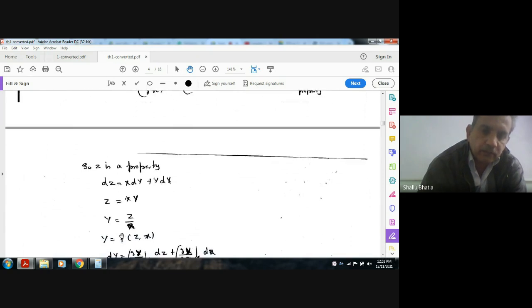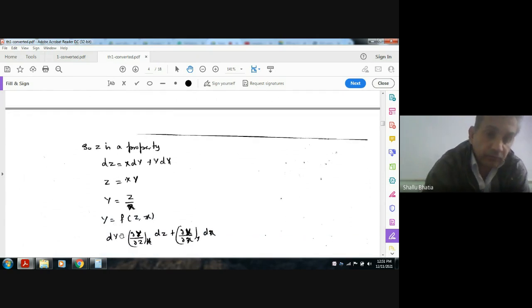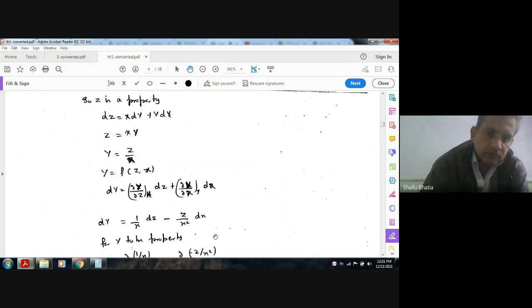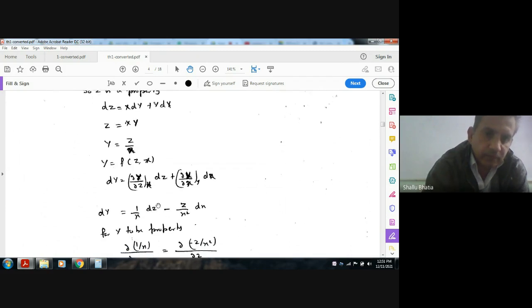Now y can also be written as dy is equal to curly y by curly z at x constant, dz, plus curly y by curly x at z constant, dx. Now curly y by curly z at x constant is 1 by x, and curly y by curly x at z constant is minus z by x square.